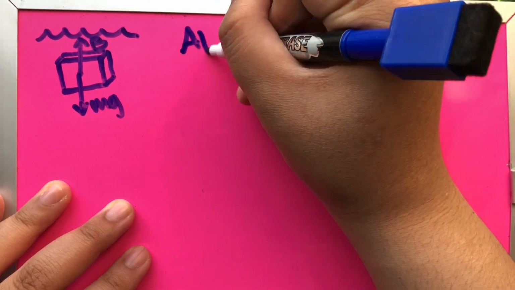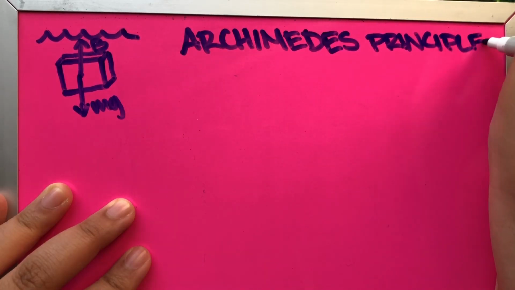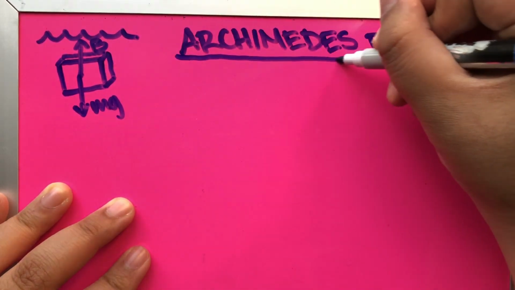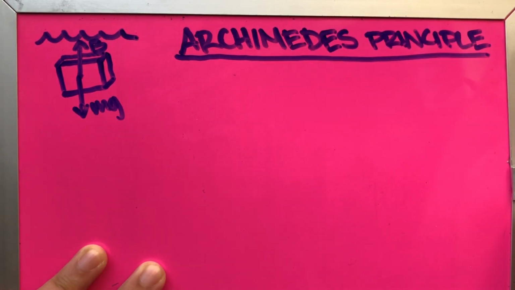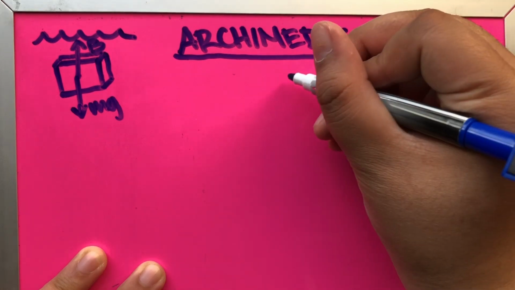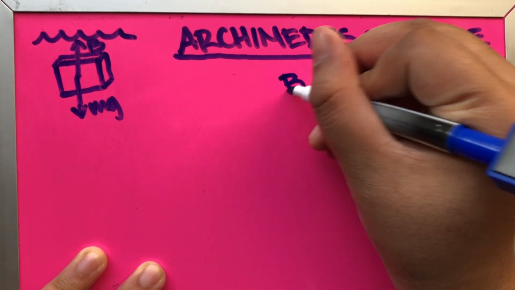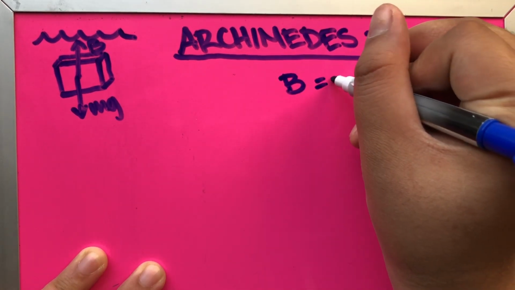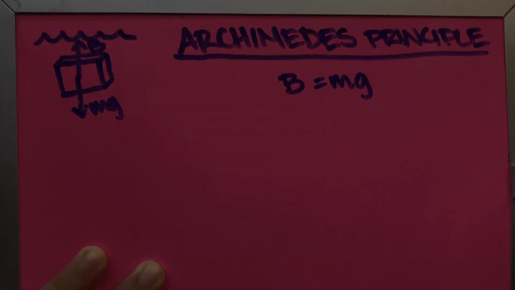To figure out if the wooden block will float, we will need to use Archimedes' fluids principle. We have the wooden block experiencing pressure due to the water. The Archimedes principle states that the buoyant force equals the weight of displaced fluid.